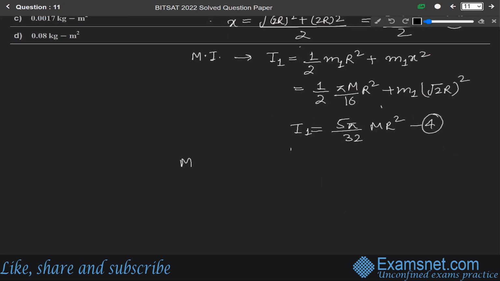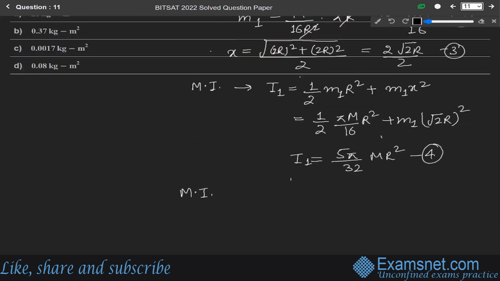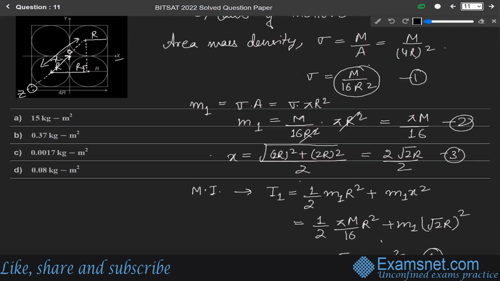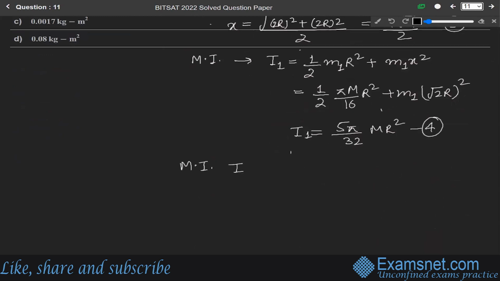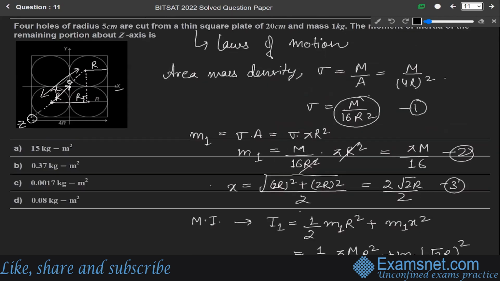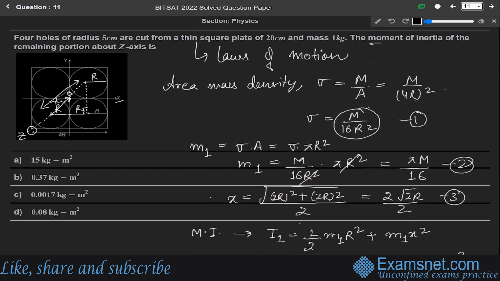Now the moment of inertia of this whole plate about this z-axis, let us say it is I, will be equals to 1 by 6 m into the side square. The side is 4r, so (4r) square. So it will be equals to 8 by 3 m r square. Let us say this is equation number 5. Okay, so we have to find the moment of inertia of the remaining portion about the z-axis.